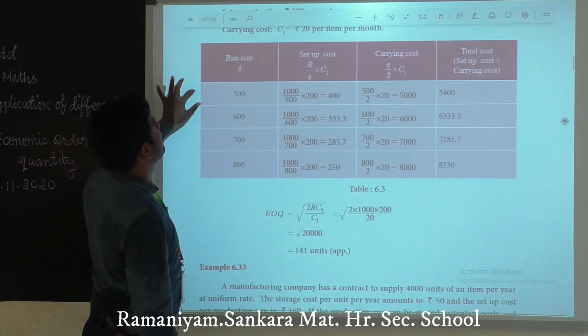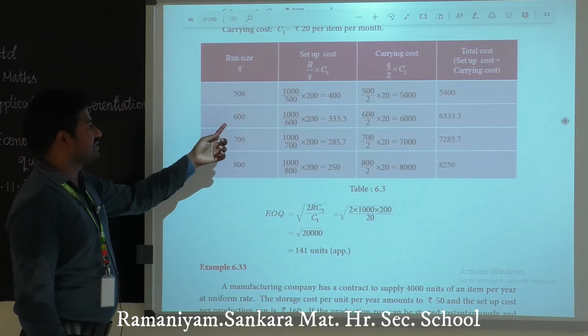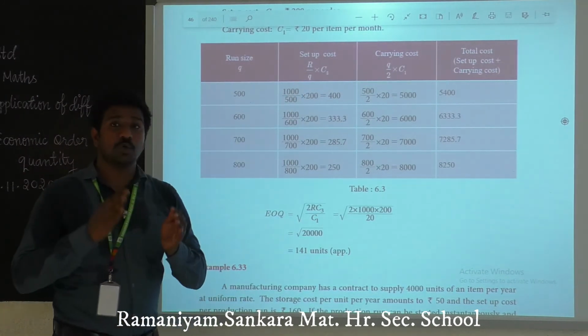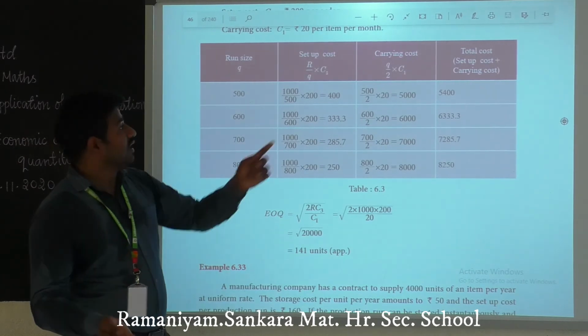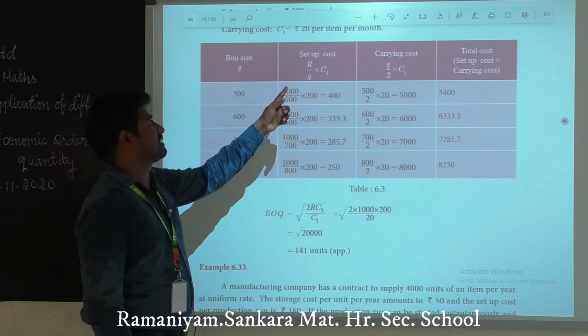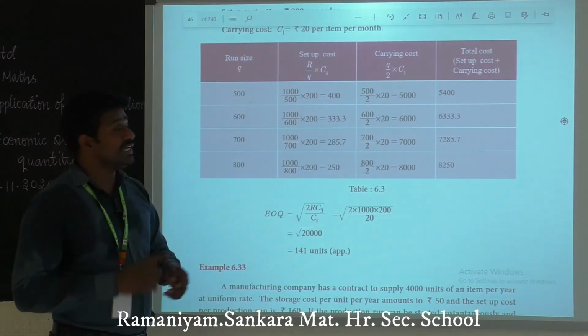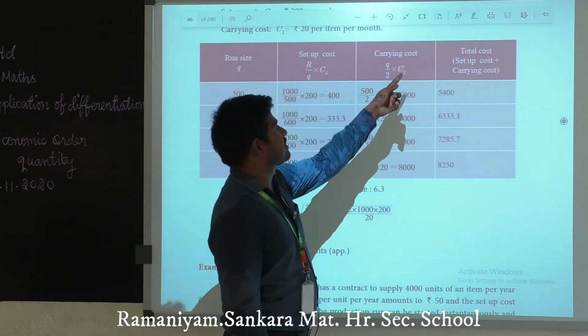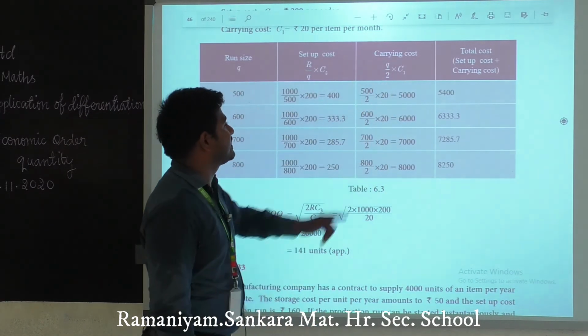Run size quantity 500, 600, 700, 800. We have to find the total of setup and carrying cost. First we find setup cost: R by Q naught into C3. Carrying cost formula: Q by 2 into C1.